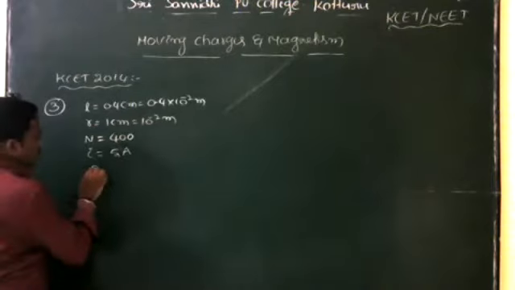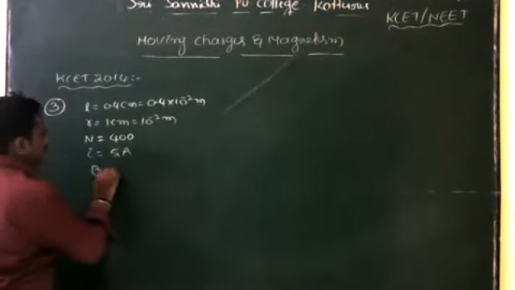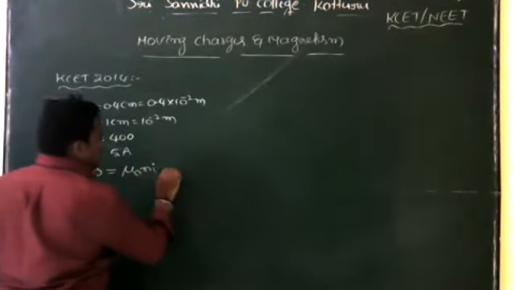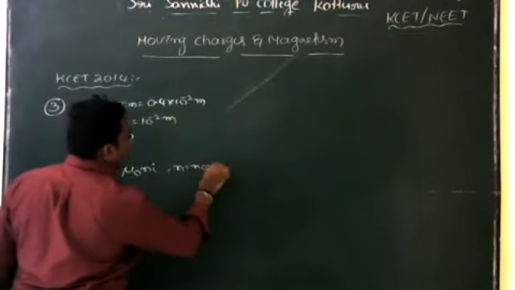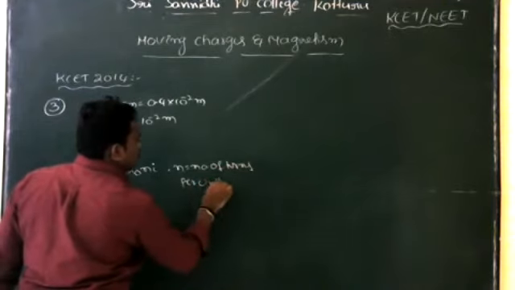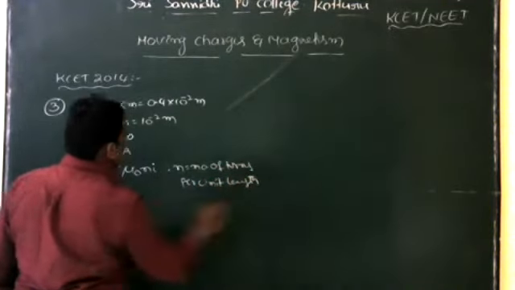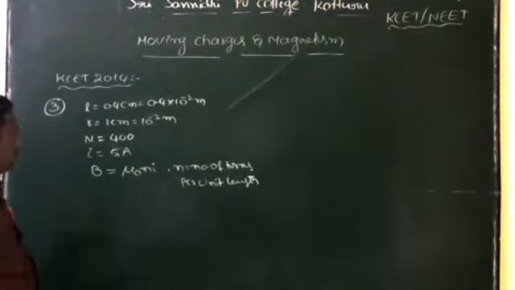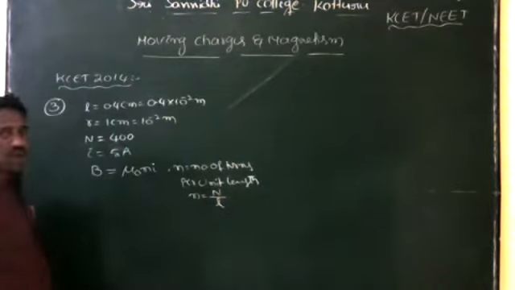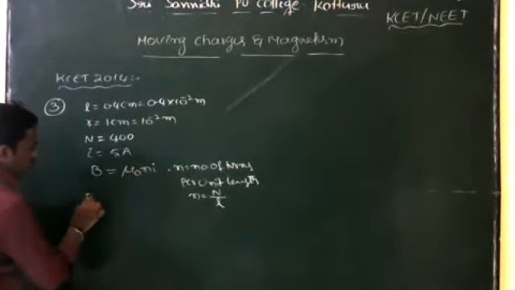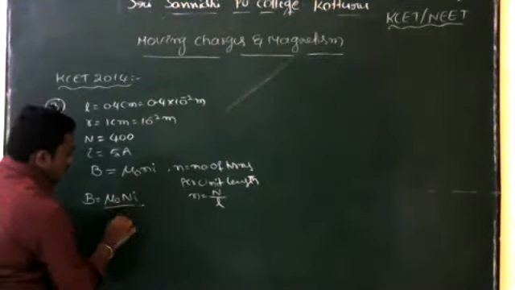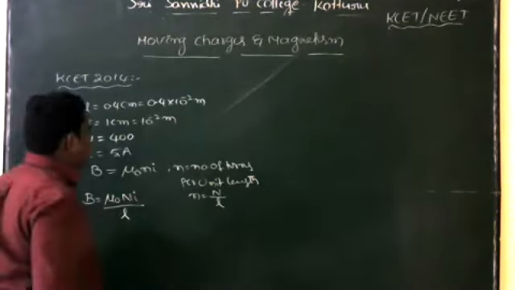We know the formula for magnetic field inside a solenoid: B is equal to mu naught n I. Here n is called the number of turns per unit length, so n is equal to capital N divided by L. By using this, B is equal to mu naught N I divided by L. Now substitute the values in this expression.